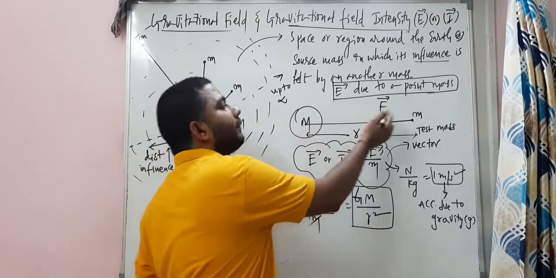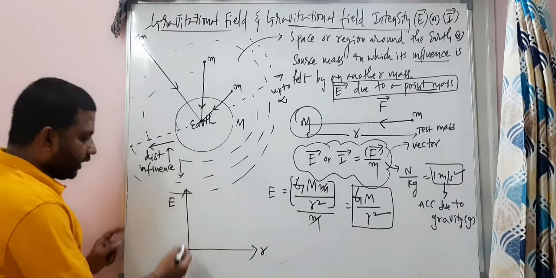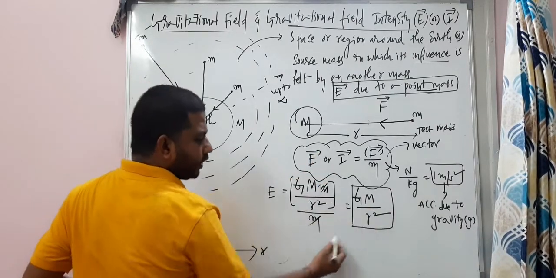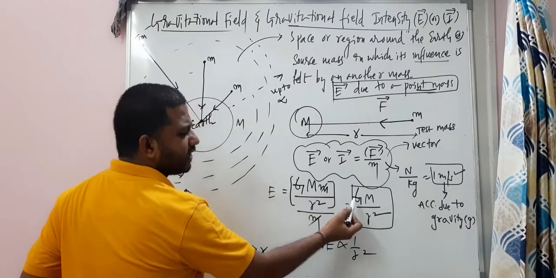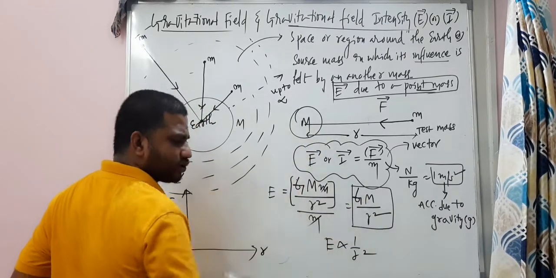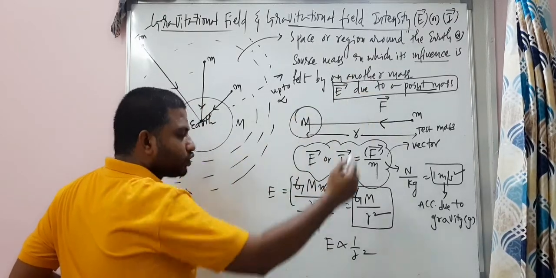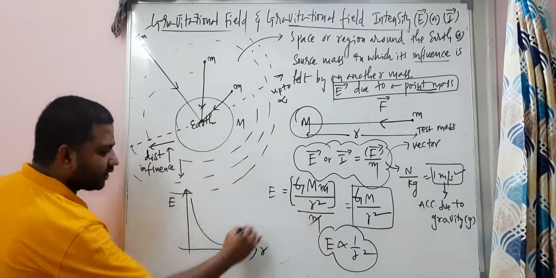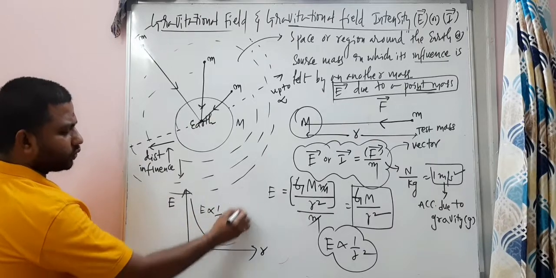The source mass is called the point mass here. All right. Here, what is happening? E is inversely proportional to R square, because G is constant and the source mass is also constant. We can only change R. So according to the E equation, I can write the inversely proportional graph like this. So E is inversely proportional to R square.